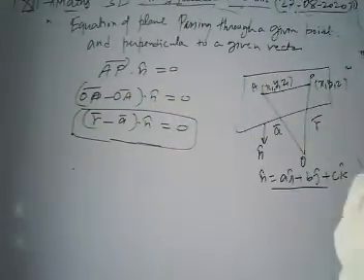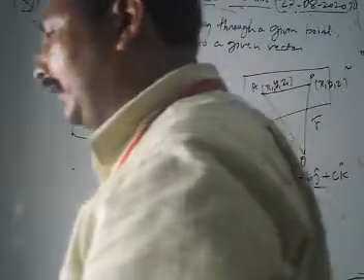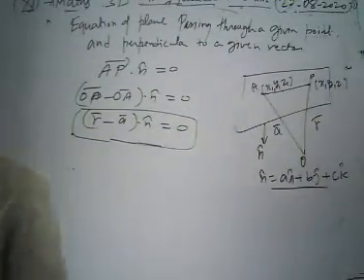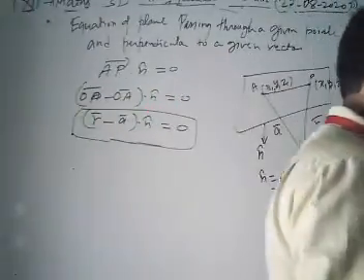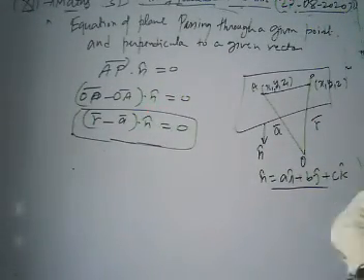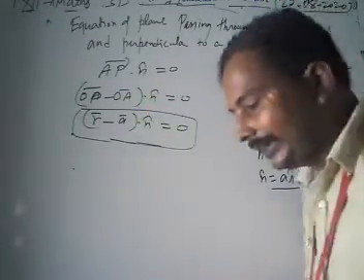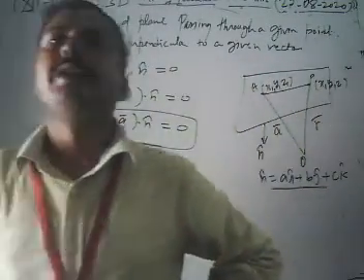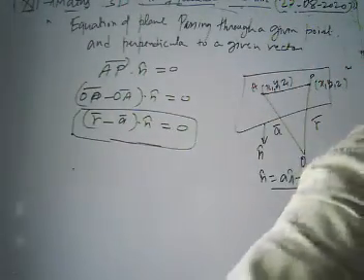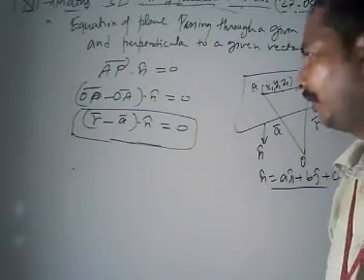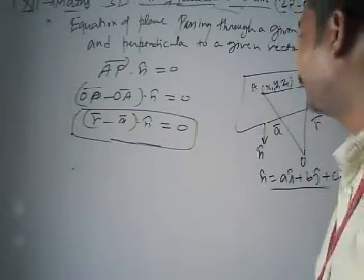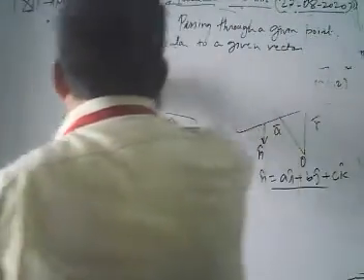Now look, we have our vector form of the equation of plane, but we also require the Cartesian form of the equation of plane passing through a given point and perpendicular to a given vector. This is our vector form, (r - a) · n cap = 0.